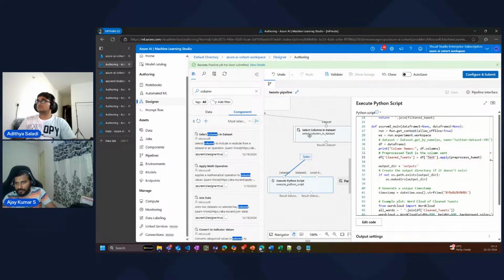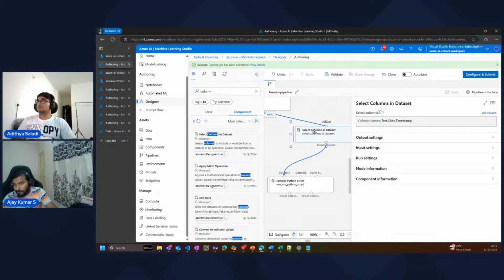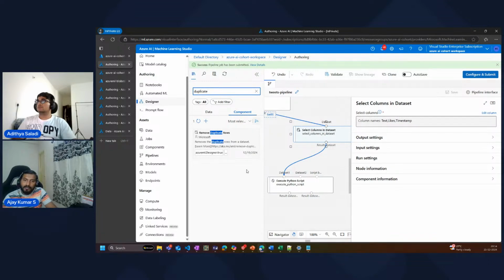Now what happens is when this particular component converts that text by removing and filtering a lot of data, it will create a different column, right? That column name is going to be pre-processed text, because I'm going to do a lot of pre-processing. In this case, I'm just going to remove columns. But let's say I want to add some more stuff, for example, remove duplicate rows.